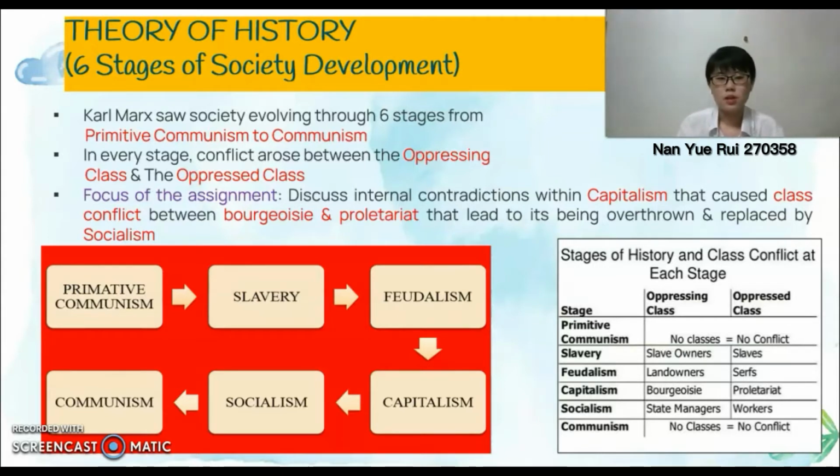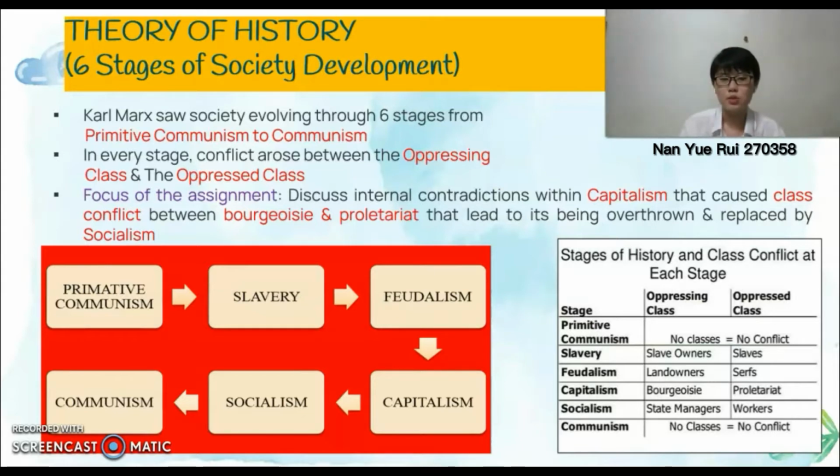Primitive communism was a concept that traditional hunters and gatherers were based on irrigation, social relation, and common ownership, and it did not have any class conflict. Next is slavery stage. Slavery stage means people had to work hard for somebody without being paid proper wages and not being able to change job because the employer will punish him. Class conflict occurs between owner-slaver and slave.